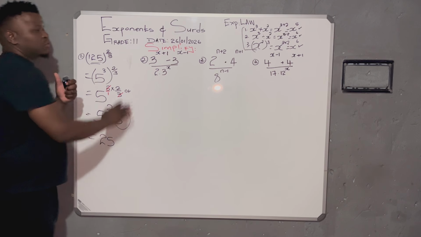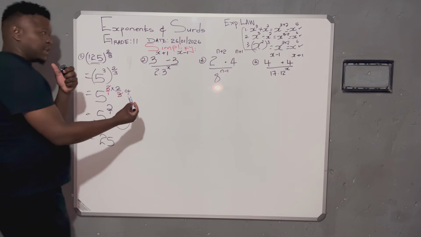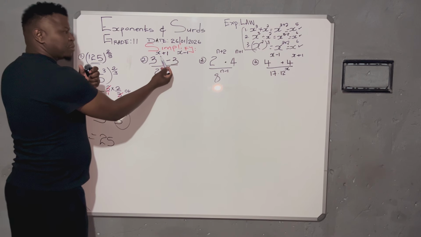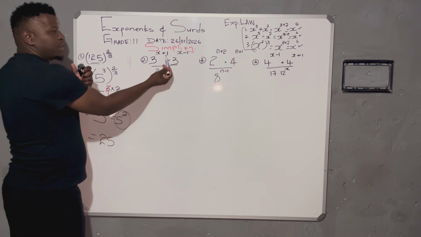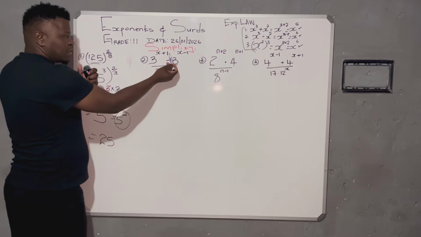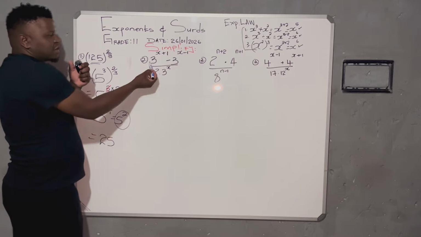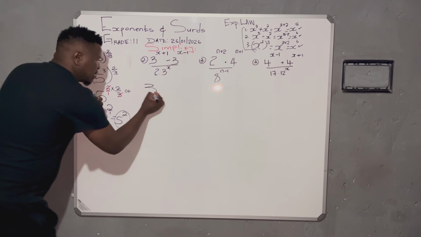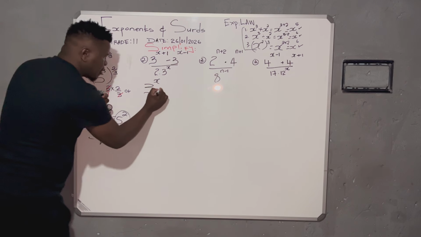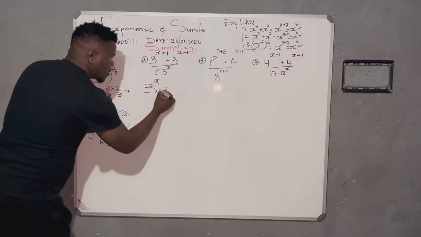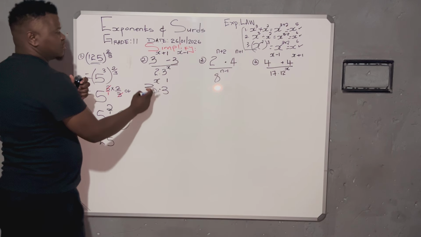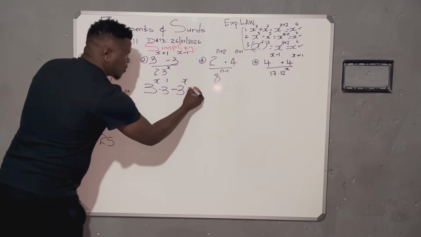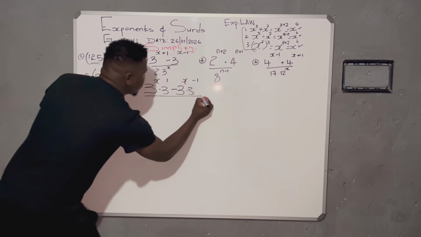That means there's something else that we have to do, which is what? We say, if you've got a base that has an exponent that is a binomial, an exponent that has 2 terms, then split this exponent, but they still have to share the same base. So in short, let us split. This is me splitting. I'm having 3 to the x, and when you split, put the multiplication. There, I split x plus 1 into x and 1. Then minus 3 to the x times 3 to the minus 1 all over 2 times 3 to the x.